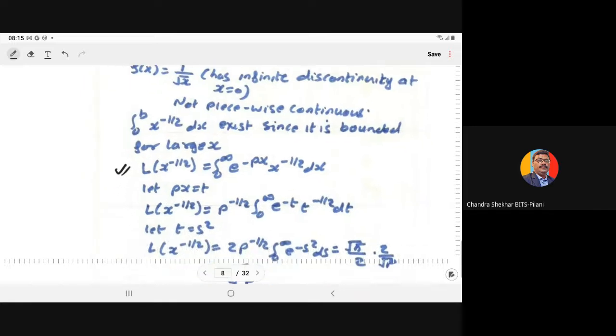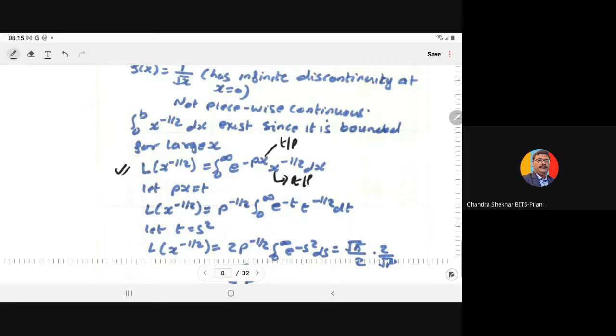Let us substitute px equal to t, so x is equal to t upon p.